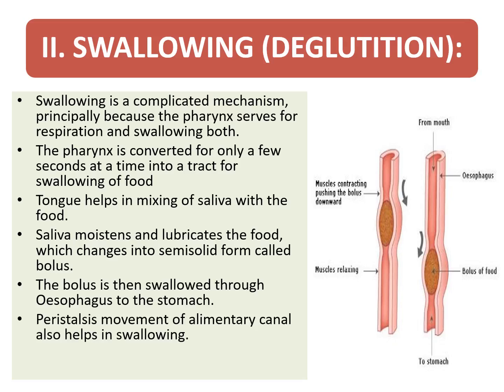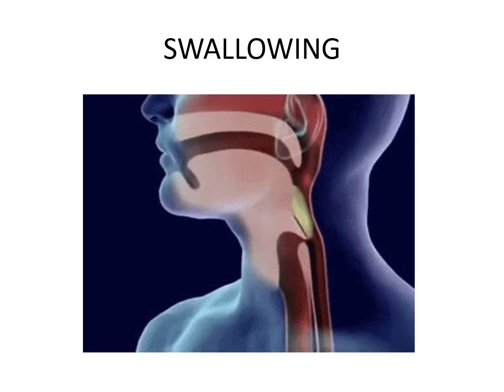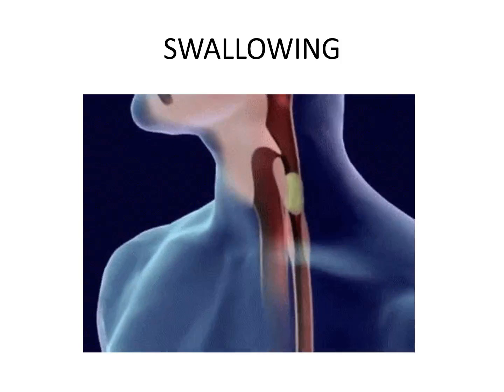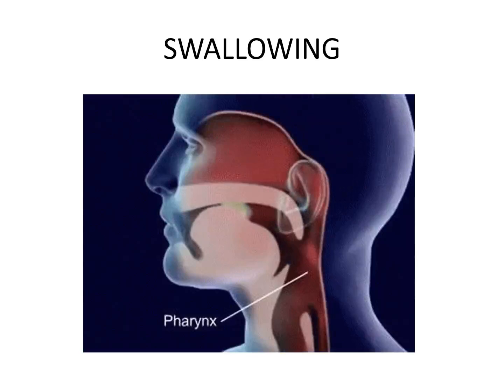The peristalsis movement of the alimentary canal also helps in swallowing. So here we can see the peristaltic movement. Now see here, from the mouth after mastication, the food enters into the esophagus, from where it moves to the stomach.